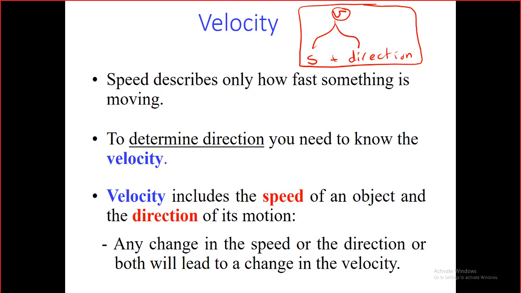What does it mean? It means simply that if any one of these two things changes, we will not have a constant velocity. We will have a variable velocity, متغيرة. If S changes, or the direction changes, or both of them change, if any one of these things happens, the velocity will not be constant. So, do you mean that we could have an object that moves with a constant speed, but its velocity is not constant? The answer is yes.